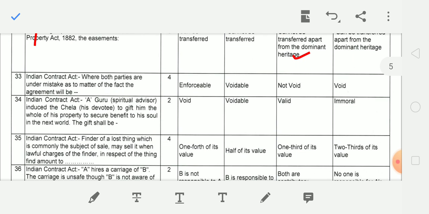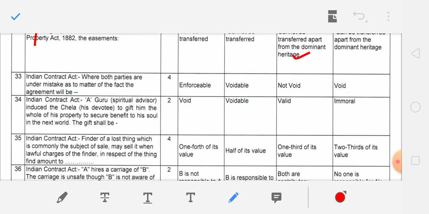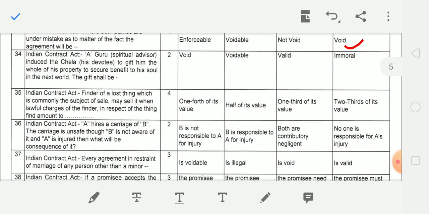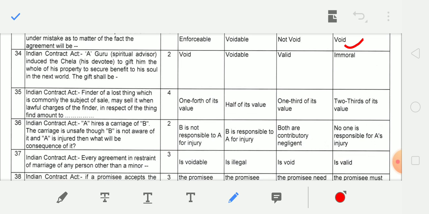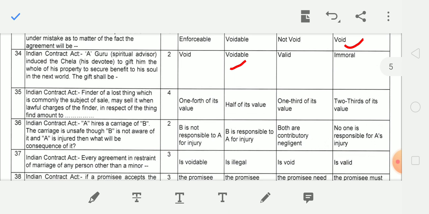Next question. Where both parties are under mistake as to the matter of the fact, the agreement will be. So now the question of Indian Contract Act and the question is where both parties are under mistake as to the matter of fact, the agreement will be void because it is a bilateral mistake. Next question. A guru, a spiritual advisor, induced the chela, his devotee, to gift him the whole of his property to secure benefit to his soul in the next world, and the gift shall be voidable because undue influence है यहाँ पर.